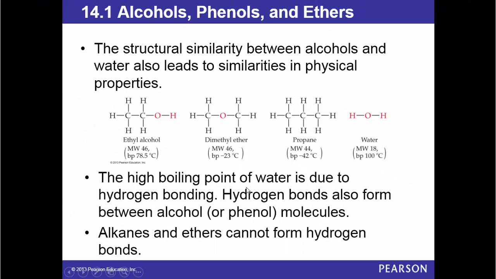Now the high boiling point of water is due to hydrogen bonding. Hydrogen bonds also form between alcohol or phenol molecules. Alkanes and ethers cannot form hydrogen bonds, and that's why they have lower boiling points.